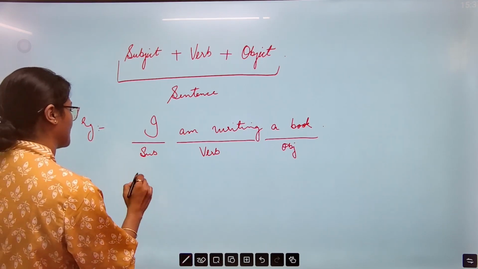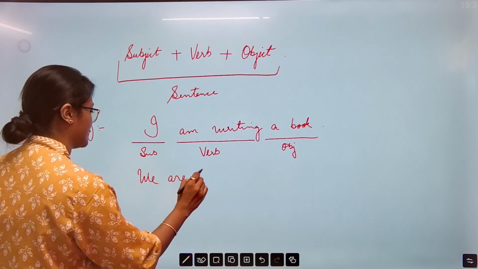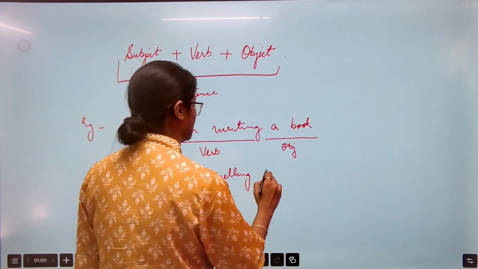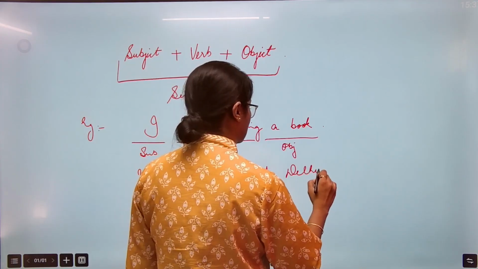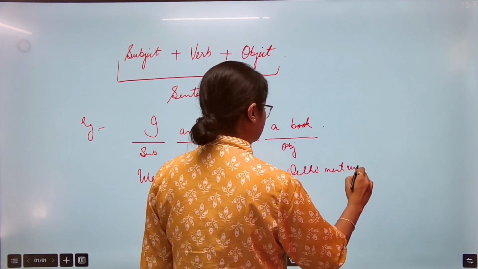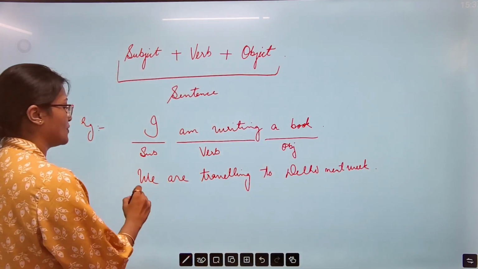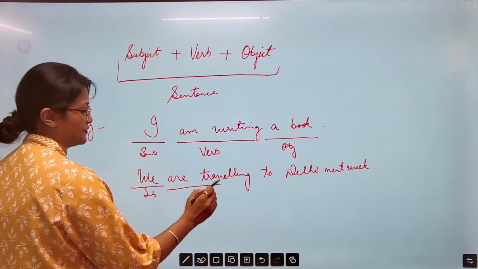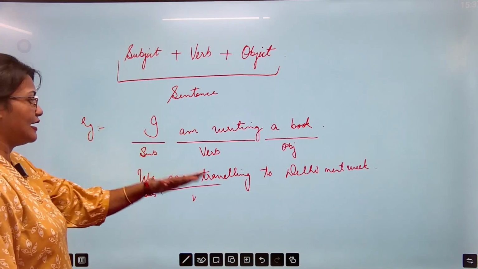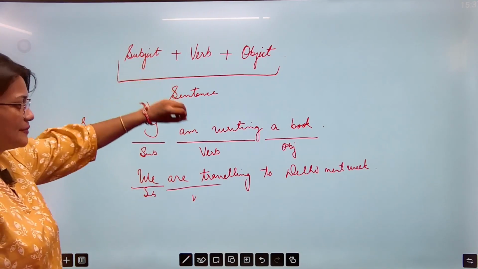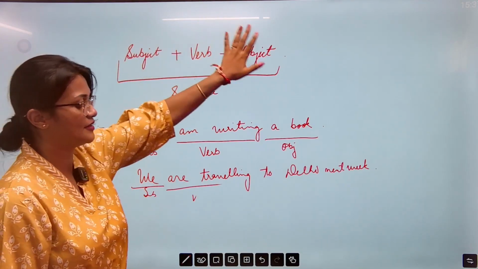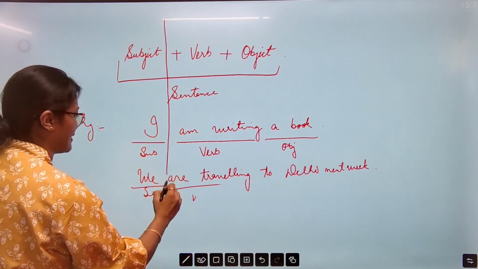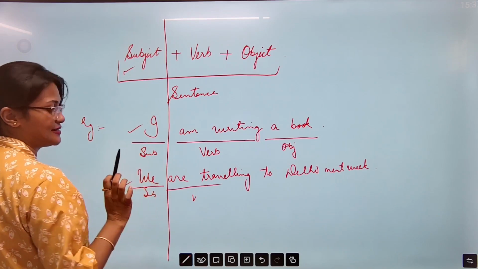Let's just say another. We are traveling to Delhi next week. Okay. So यहाँ पे subject की जगह पे what we have? We. This is the subject. Then we have the verb portion. Right. Now you see, why am I saying this? Because we understand to frame a sentence, we should have one subject, one verb, and object. Okay, fine. So subject जो है ना, वो sentence के starting में ही रहता है. Subject, subject, subject. Sentence के starting में.